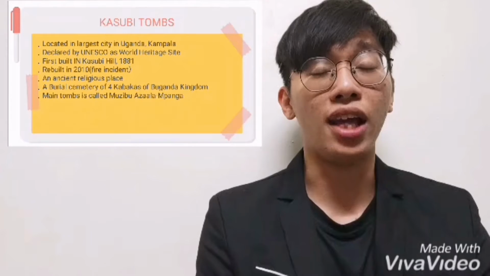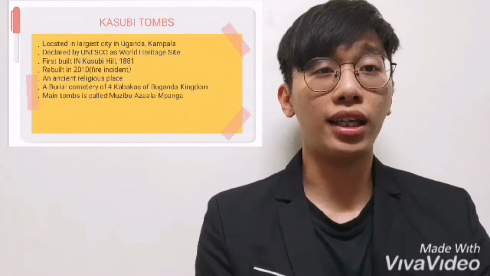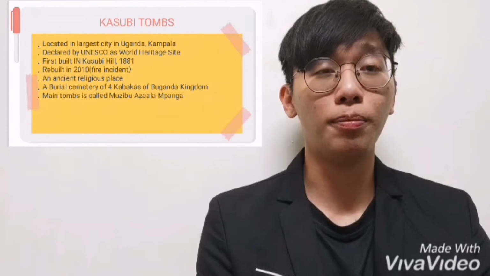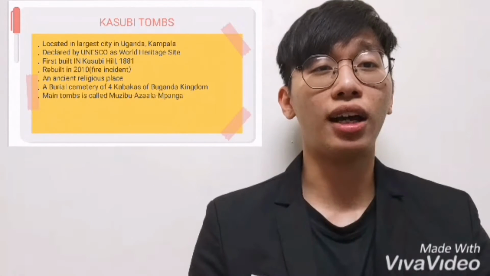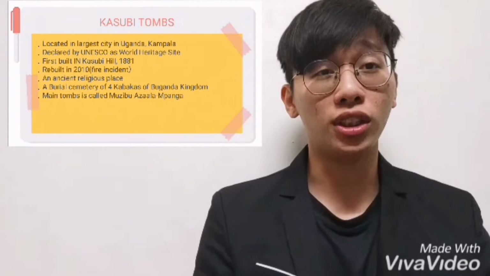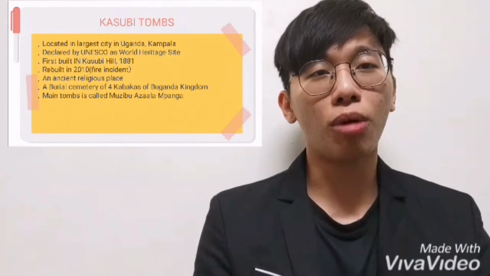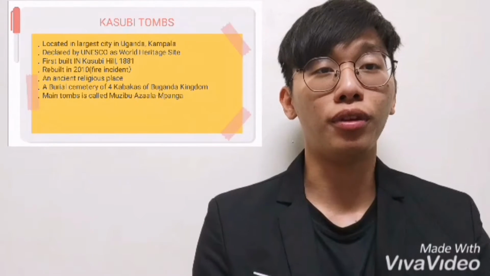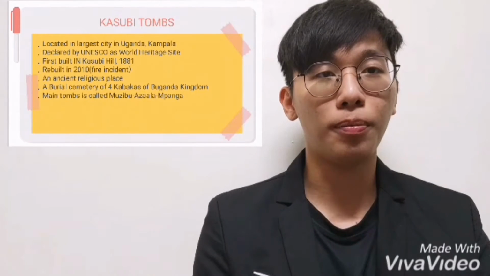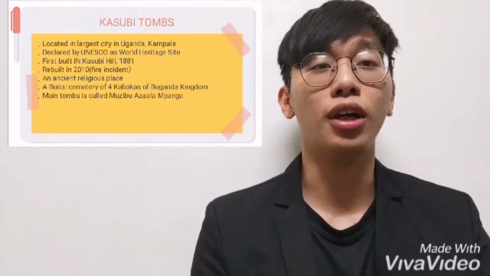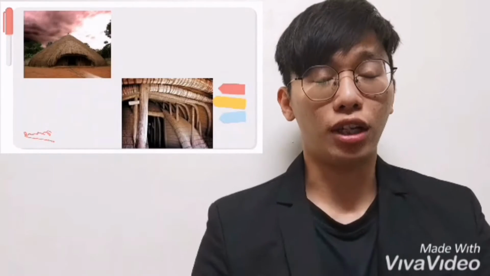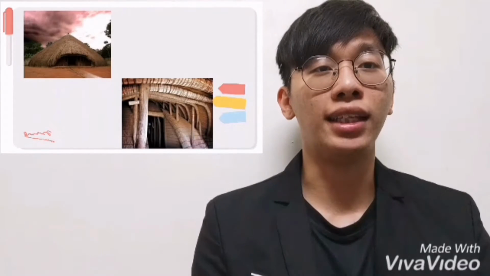Kasubi Tombs is an ancient religious place in the Buganda Kingdom, the largest traditional kingdom in present day Uganda, which carries out important centuries-old rituals in the tombs. It is also known as the burial cemetery of four kings of the Buganda Kingdom, and there are three sections of tombs. The main tomb is called Muzibu Azaala Mpanga.